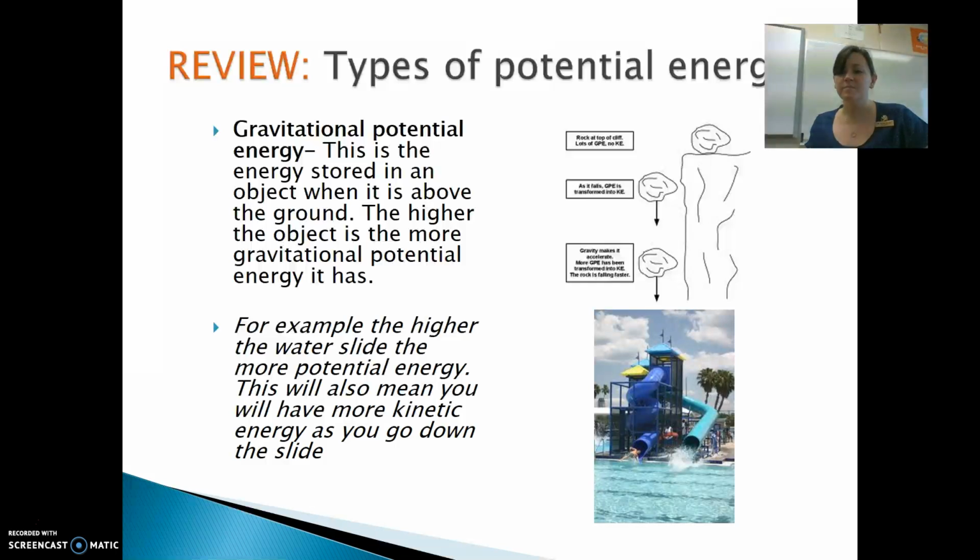Now, gravitational potential energy, this is the one where if you throw something up in the air, you know it's going to fall down, and you know it's going to fall down because there's some force acting. It has a mass that's going to pull it towards the Earth, and that is caused by gravity. So the higher the object is, the further it has to fall and the more energy it's going to transfer. So if you think of a boulder being pushed off the top of a mountain, it's going to fall down, and as it begins to fall, that gravitational potential energy is going to convert to kinetic energy as it's falling.